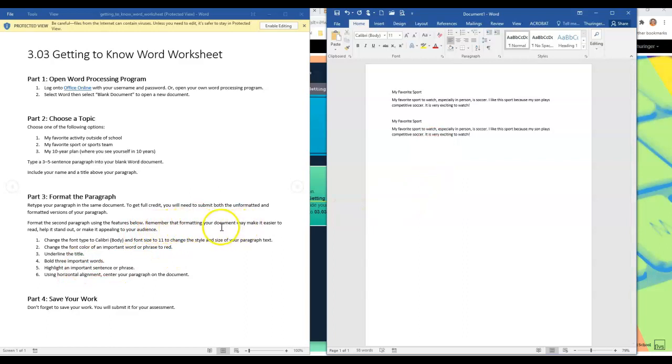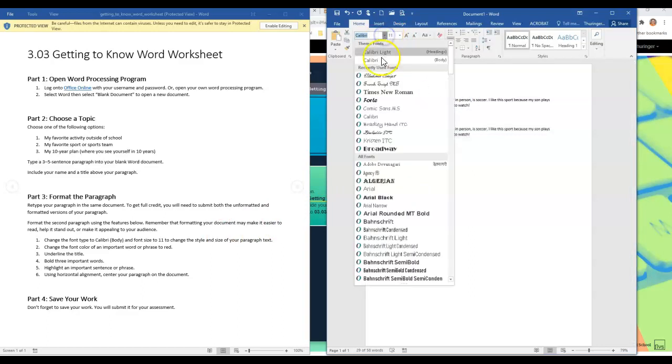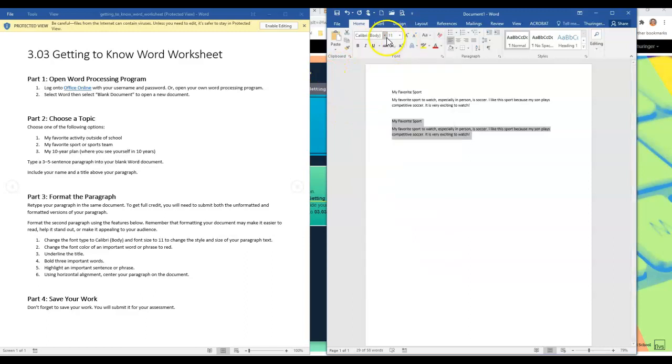Remember that formatting your document may make it easier to read, help it to stand out, and make it appealing to your audience. So you're going to change the font type to Calibri body and font size to 11 to change the style and size of your paragraph text. I'm going to highlight it all. Oops, it was already on that. Okay, it's already on that, and it's already on 11.